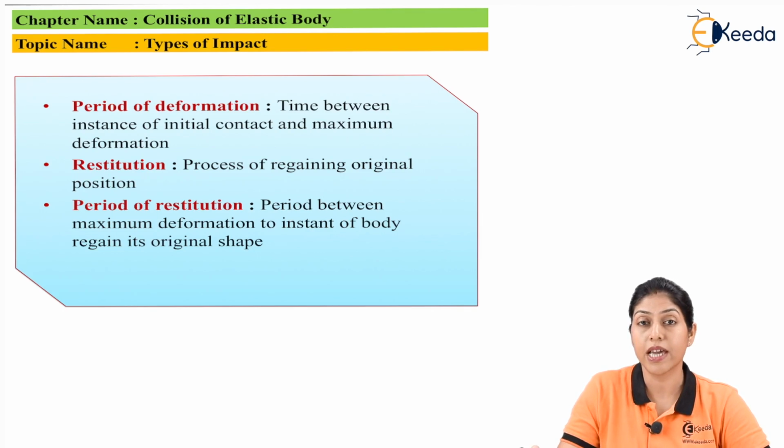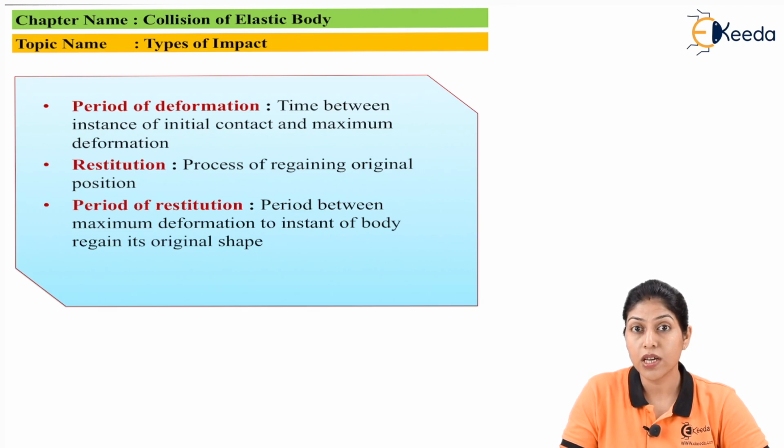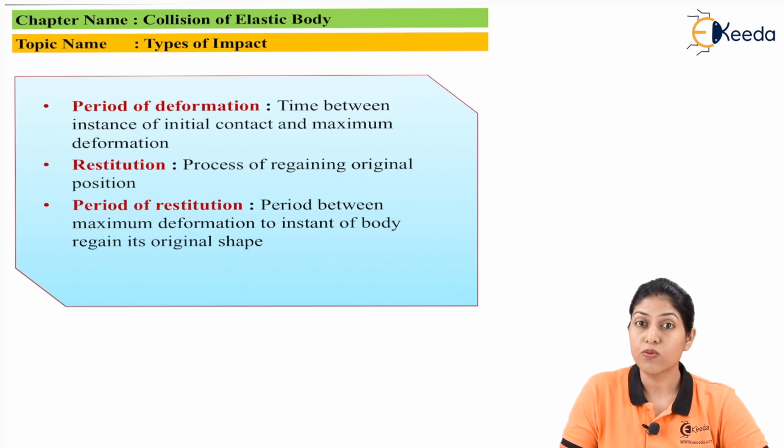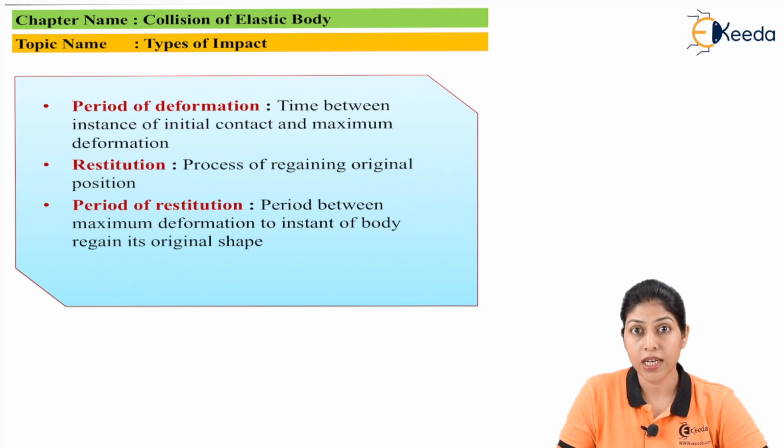So from maximum deformation to the original condition, that particular period is called period of restitution. This is the process we generally consider during elastic collision.